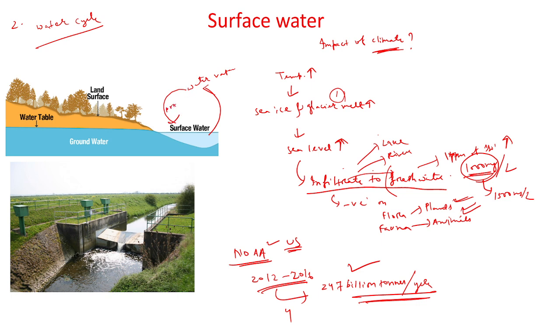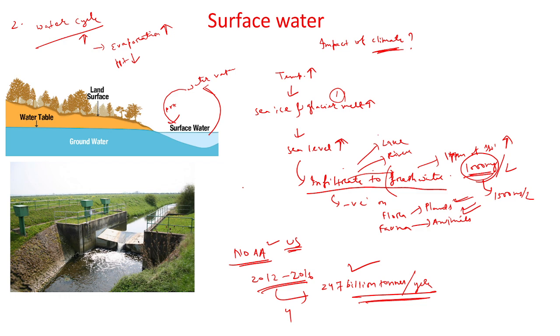Now due to the impact of the climate, the temperature will increase. Because of this, the evaporation increases, but the precipitation decreases.